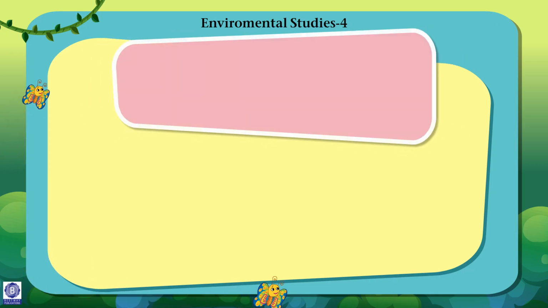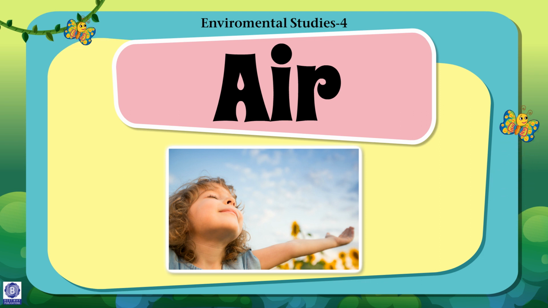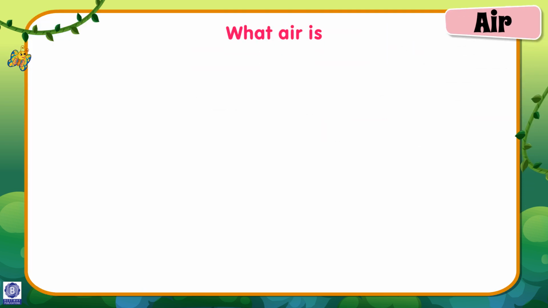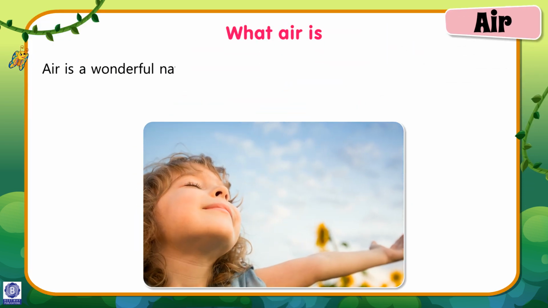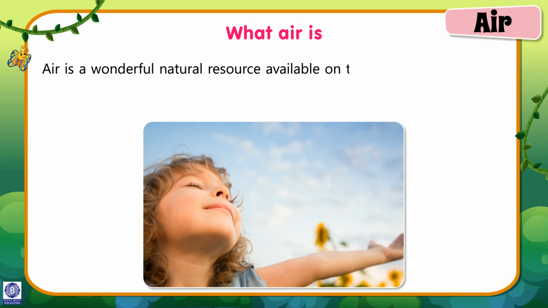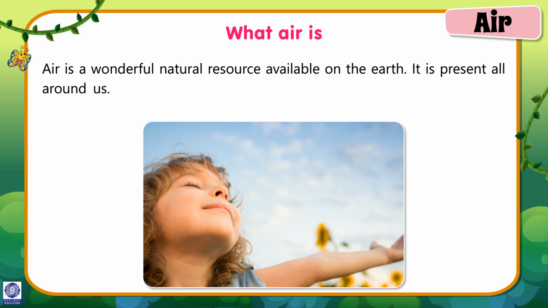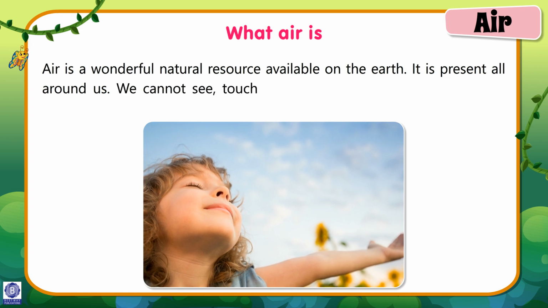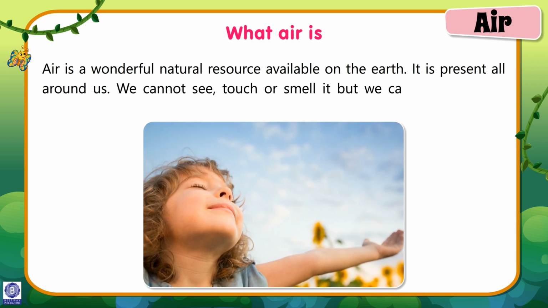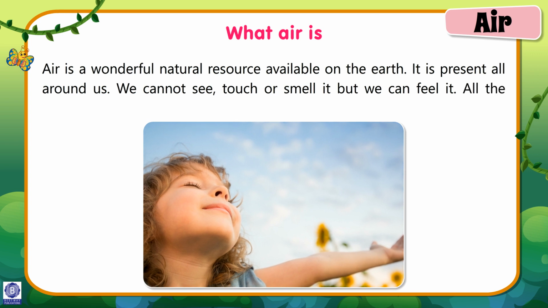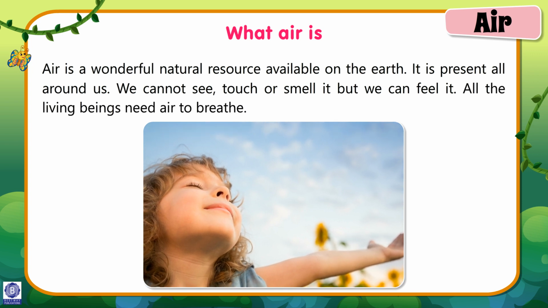Chapter 7. Air. What is air? Air is a wonderful natural resource available on the earth. It is present all around us. We cannot see, touch or smell it, but we can feel it.